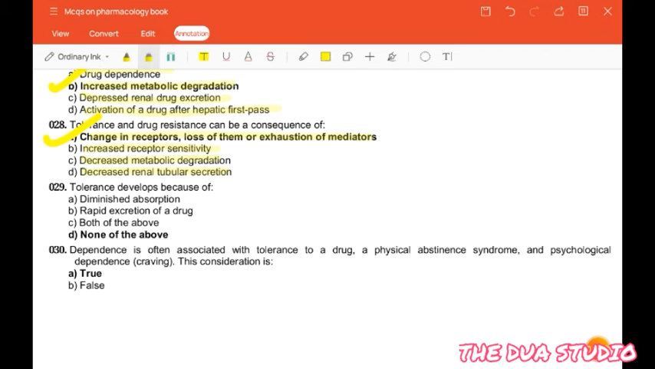The next question is, tolerance develops because of diminished absorption, rapid excretion of a drug, both of the above or none of the above. So the correct answer is none of the above.